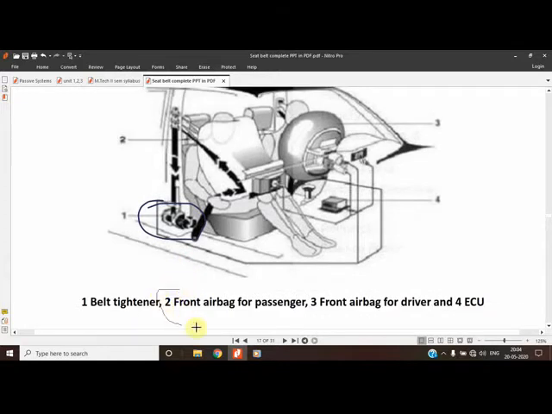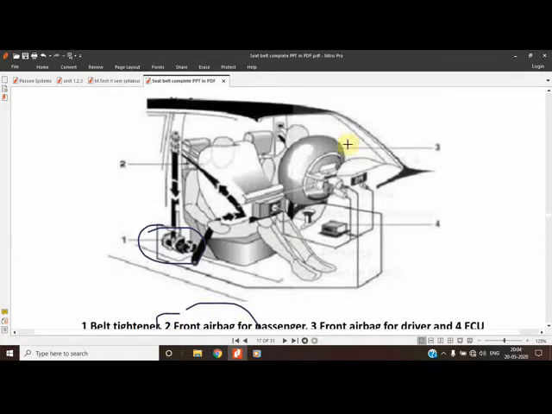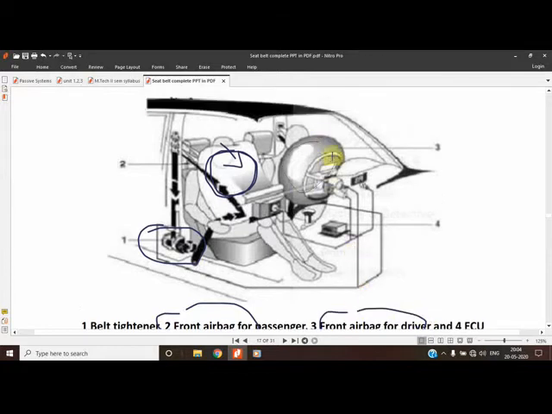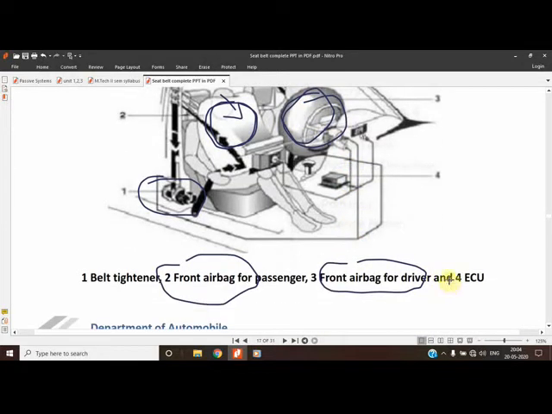Second is the front airbag for the passenger. This is the front airbag being shown, the airbag on which the head of the passenger has rested safely. The third one is the front airbag for the driver, the driver airbag. And fourth is the ECU, which gives the signal both to the propellant of the airbag and the propellant of the belt tensioner also. So the ECU has to decide.